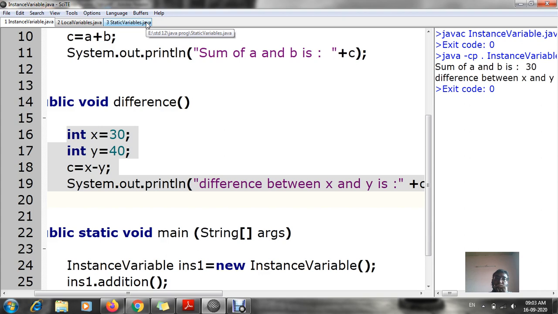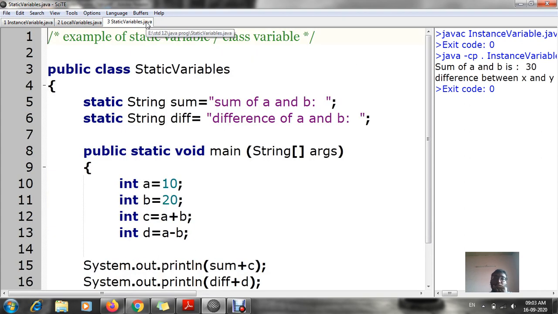Now the third type of variable is known as a static variable. Now static variable is also known as class variable. According to your textbook, they are saying that class variable is also known as static variable. In a board exam also, they can be asking which one is the type of variable, and they will be giving many options. Among them they will be giving static variable also. So don't get confused. Static variable means it is also known as class variables.